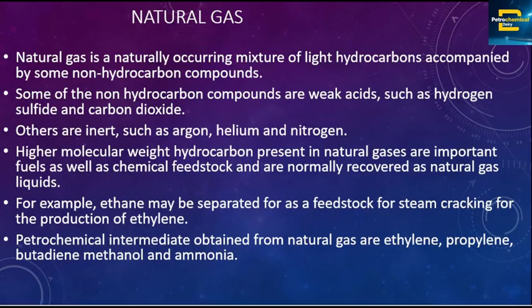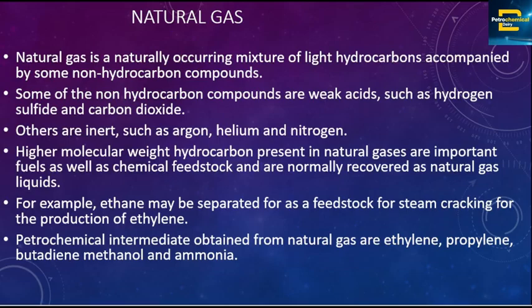Today we will look at how we can get our intermediates from our natural gas. For example, ethane may be separated as a feedstock for steam cracking for the production of ethylene. The hydrogen sulfide and carbon dioxide will be separated, then the argon, helium, and nitrogen also.